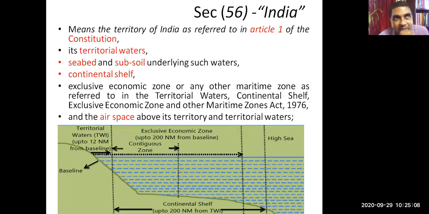That is about applicability. But when I say whole of India, there is a need to understand the meaning of India. Okay, what is the meaning of India? The meaning of India is defined under Section 2(56) of the CGST Act. If you read, it means the territory of India as referred to in Article 1 of the Constitution. So first of all, we have to refer to Article 1 of the Constitution. There, it has been explained what is the meaning of territory of India.